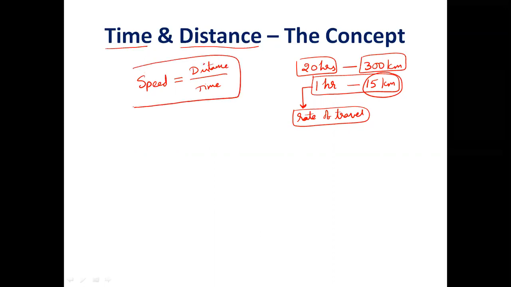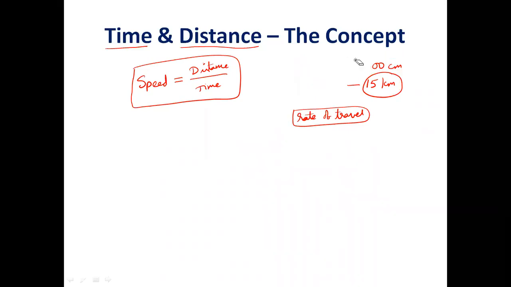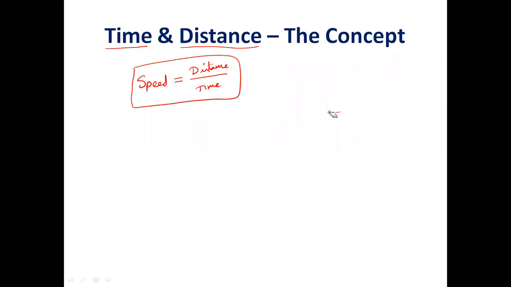This is a fundamental relation that exists between speed, distance and time. Some people also call speed the rate of journey, the rate at which travel is happening. So speed is equal to distance by time.